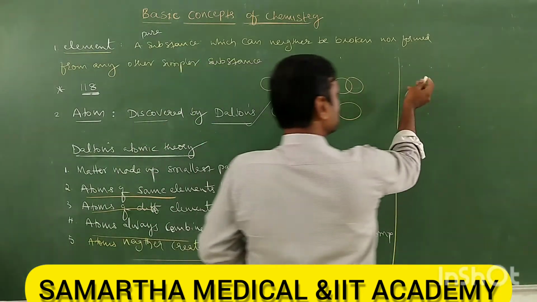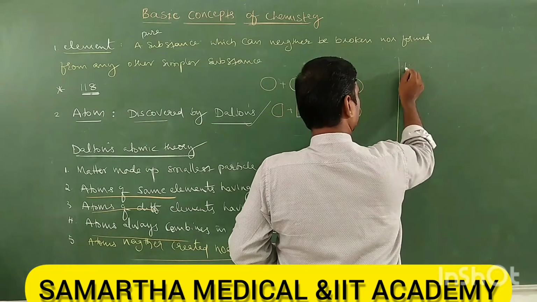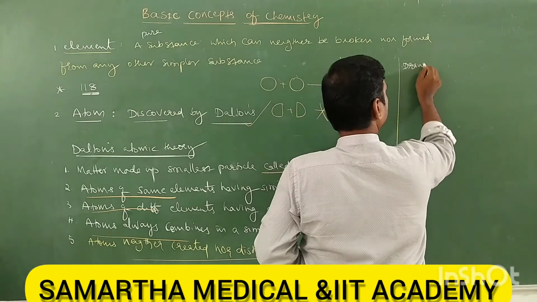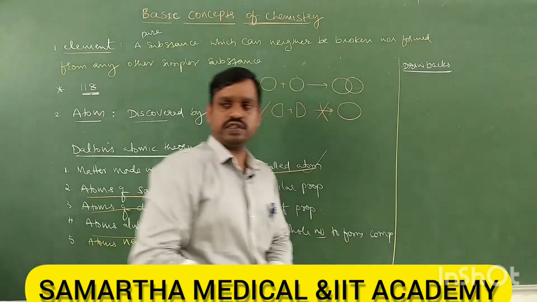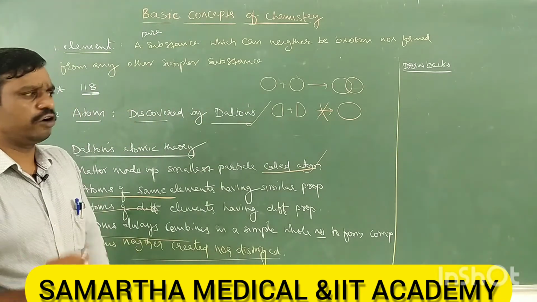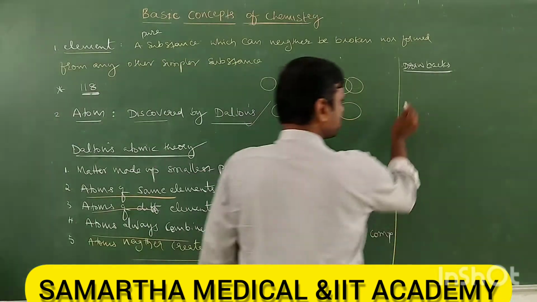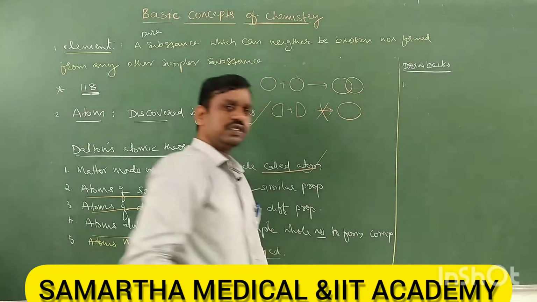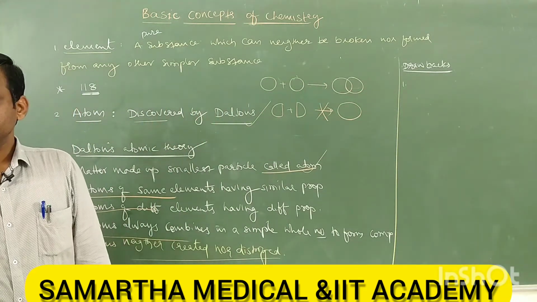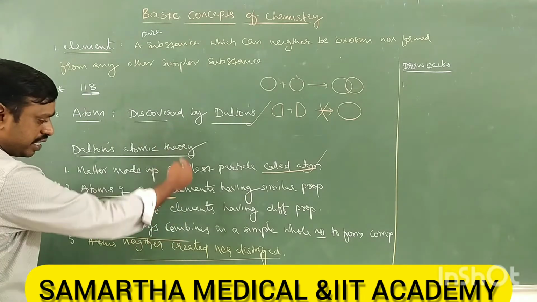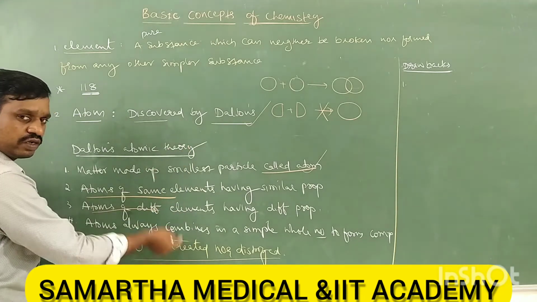Next, there are some drawbacks also. What are the drawbacks of Dalton's atomic theory? There are three or four important drawbacks. The first drawback is that Dalton's atomic theory could not explain the structure of the atom. Is there any point regarding the structure of the atom here?